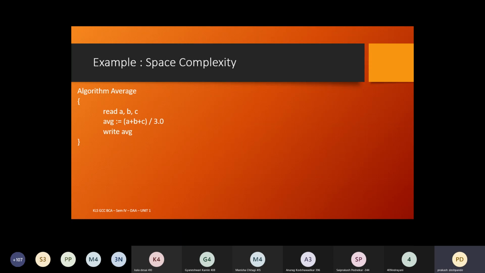4 variables. Name them. AVG, that is average, A and B, C. Yes, A, B, C and average are the 4 variables. Then do you think that there are any constants in this algorithm? Yes, what is that constant? 3. To be more precise here, 3.0.